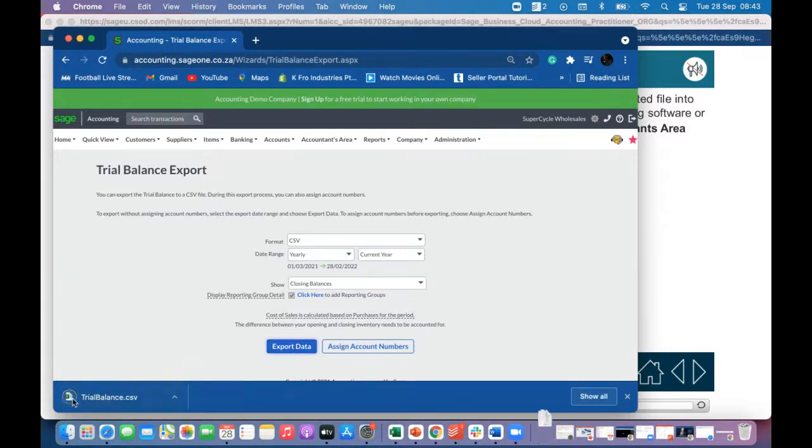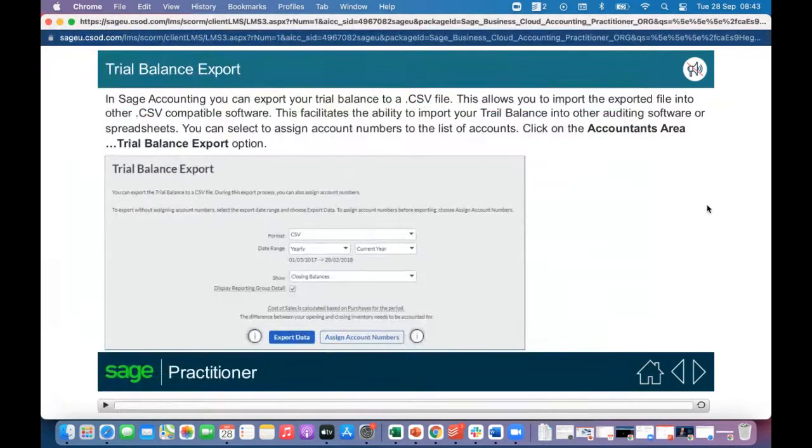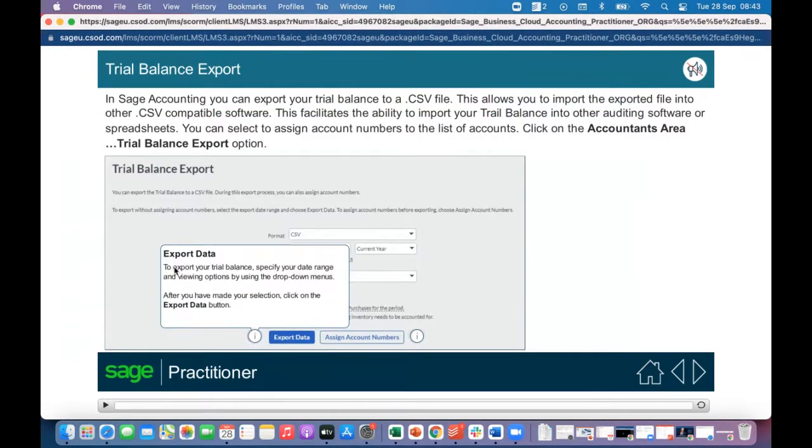Okay, and there you can see it has downloaded. So that's what you simply need to do there. All right, let's see, is there any additional? To export your trial balance, specify your date range and viewing options by using the drop-down menus. After you have made your selection, click on the Export Data button.